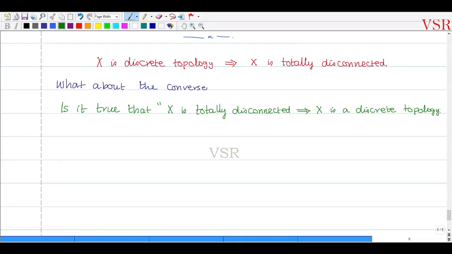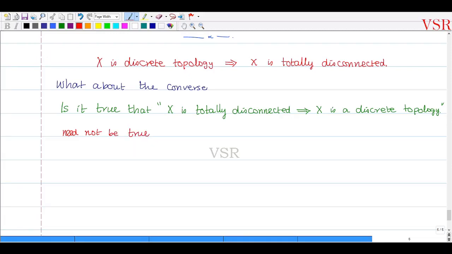So, என்ன சொல்லிருக்கோம்? If X is a discrete topological space, then X is totally disconnected. இப்போ converse வந்து என்னது? Suppose capital X is totally disconnected. That is, if the only connected subsets are singleton sets, then X வந்து discrete topology. X ல வந்து discrete topology தான் இருக்க முடியுமா அப்படிங்கிறது கேள்வி. So the converse need not be true.